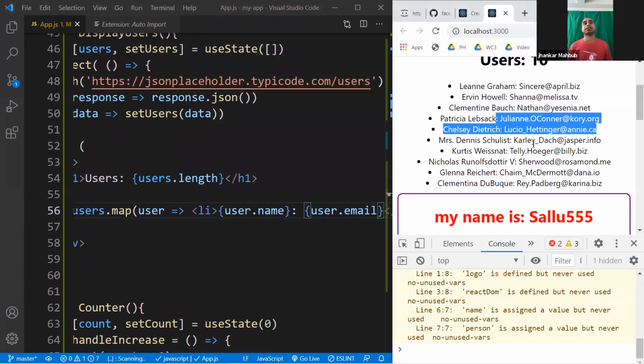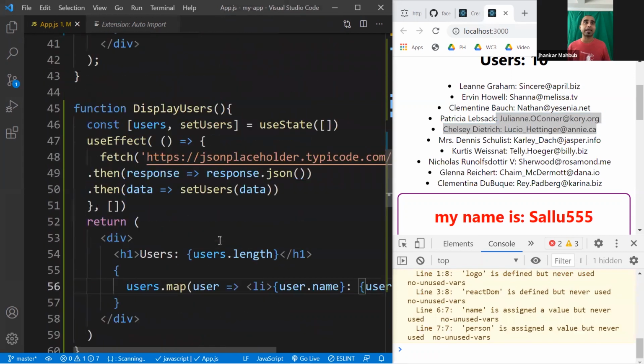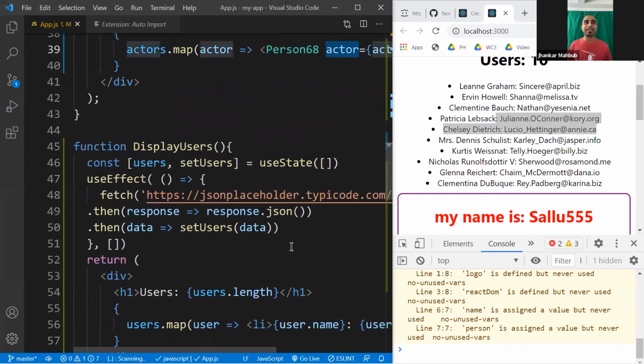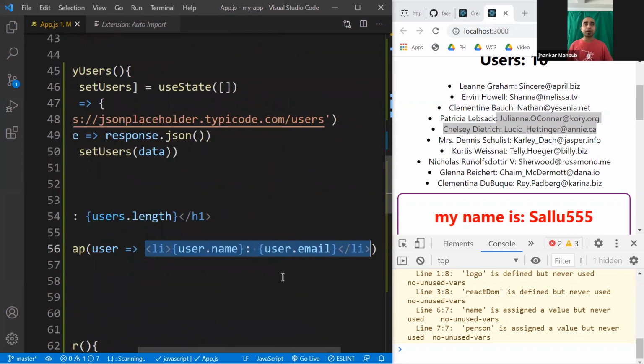Not only that, the fun part is that you can use your previous component. Here you used the Person68, and the name of the props you were passing was actor, and you can pass that. So let's do that here.